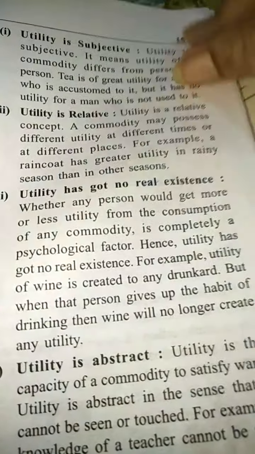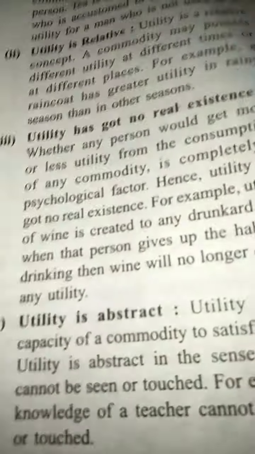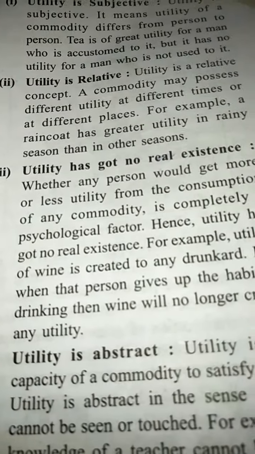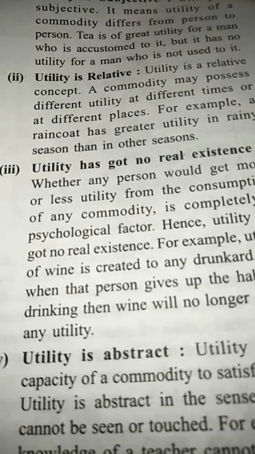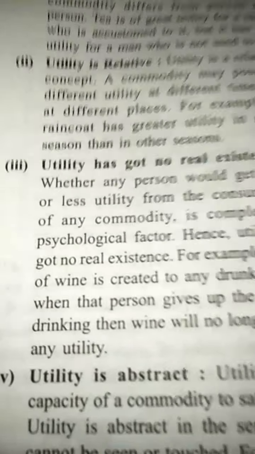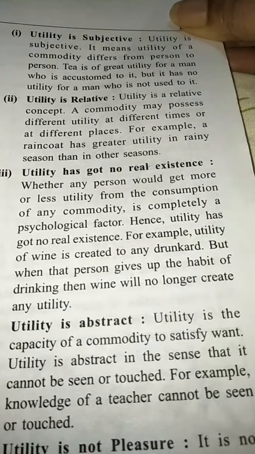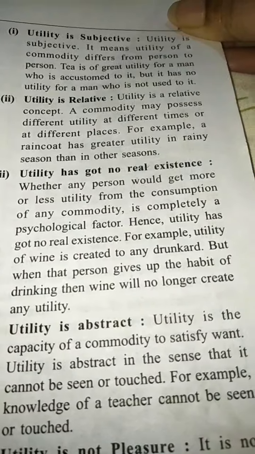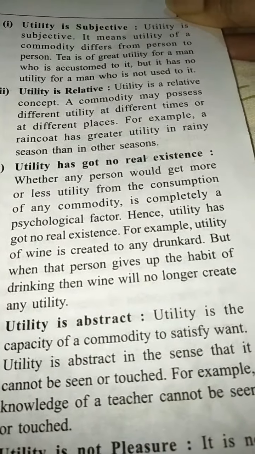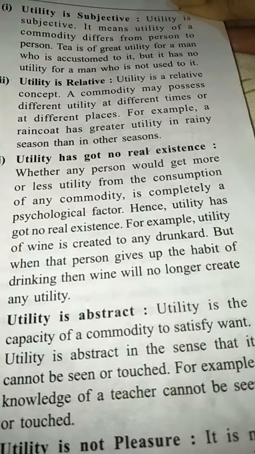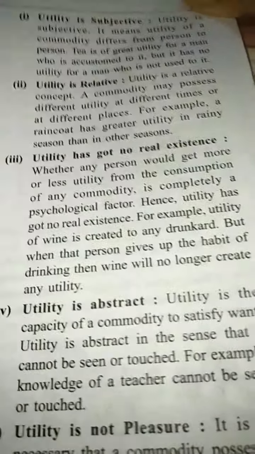Then, utility is abstract. Abstract means you cannot see. There is a utility of commodities, but you cannot see or touch it. Utility is the capacity of a commodity to satisfy human wants. Utility is abstract in the sense that it cannot be seen or touched. For example, the knowledge of a teacher cannot be seen or touched.